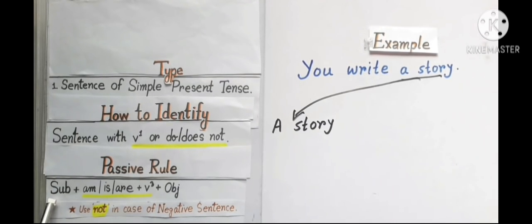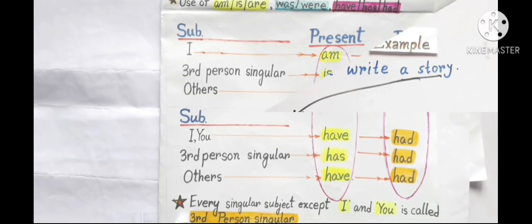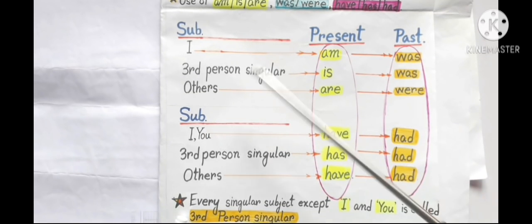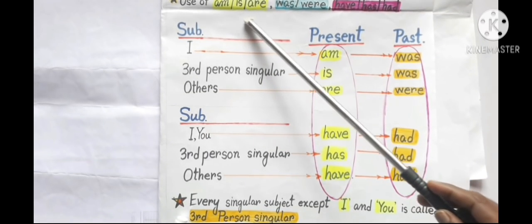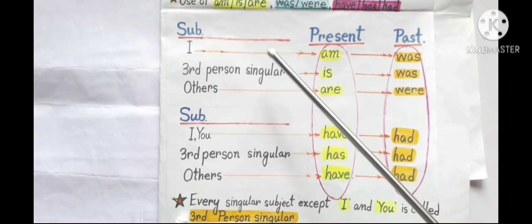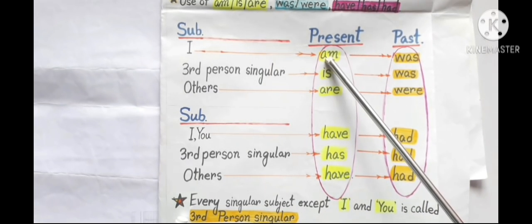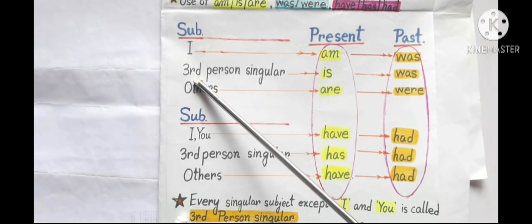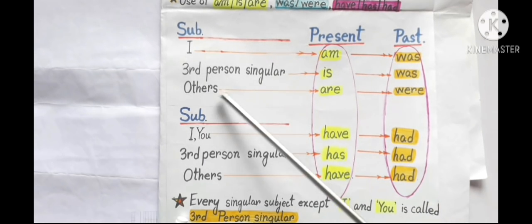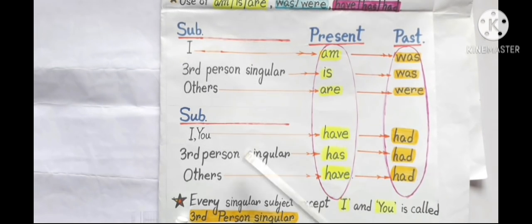Following this formula, I have to now write am, is or are. Here you must have clear idea about the use of am, is or are. For I use am, for third person singular use is, and for others use are. Every singular subject except I and you is called third person singular.